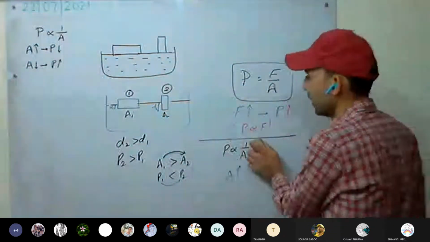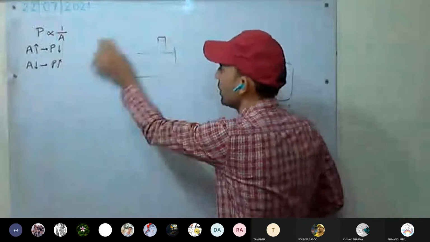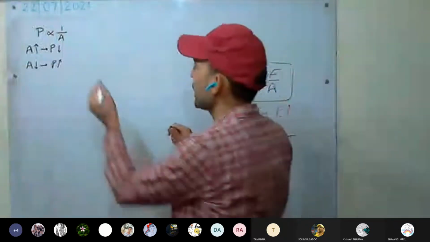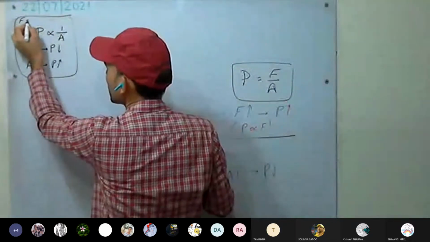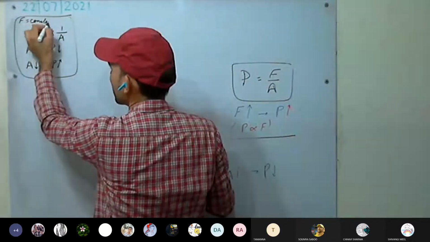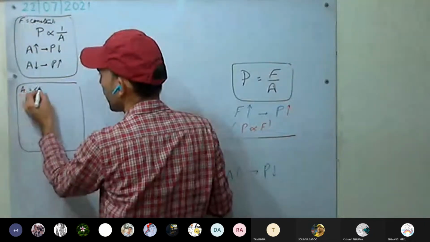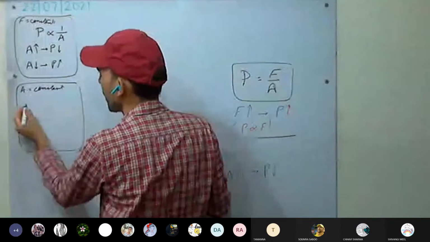Now in the second case, in the first case the force applied was constant in both cases. In the second, area is constant. That is, we are not changing the area. What we are changing is the force applied.